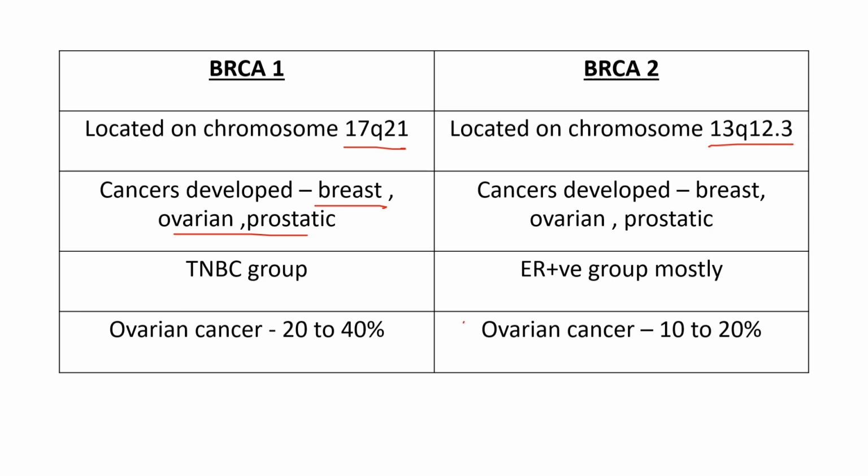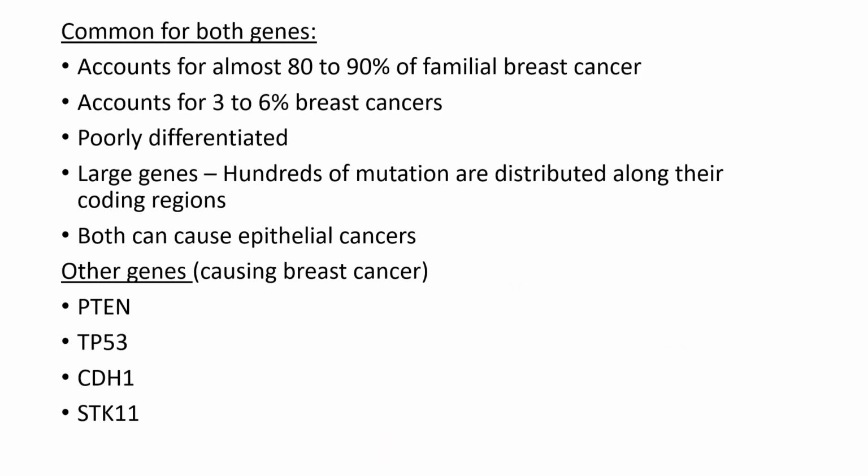BRCA1 is involved in the triple negative breast cancer group. The ER positive group is BRCA2, and the chance of getting ovarian cancer with mutation is higher in the BRCA1 gene than the BRCA2 gene. That is, in BRCA1 it is 20 to 40% and in BRCA2 it is 10 to 20%.